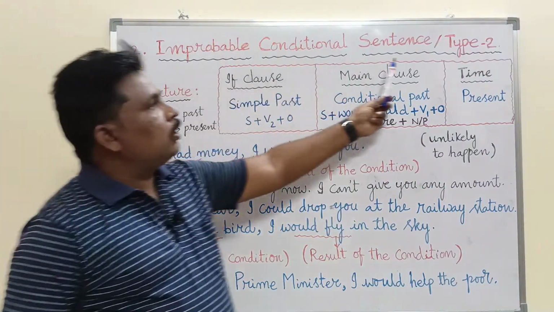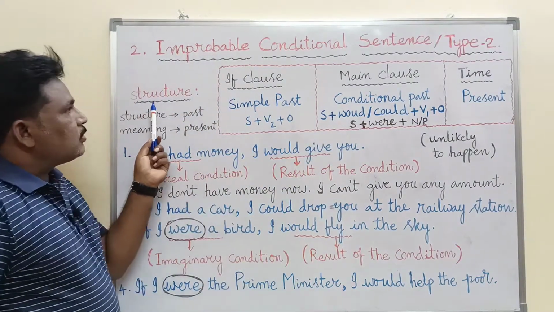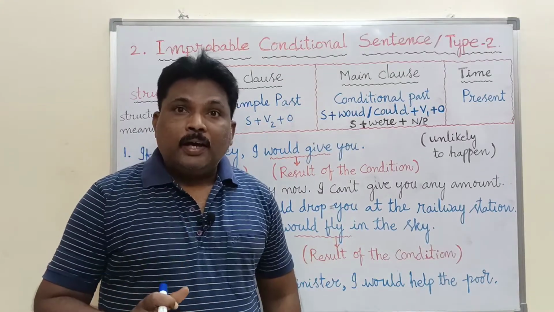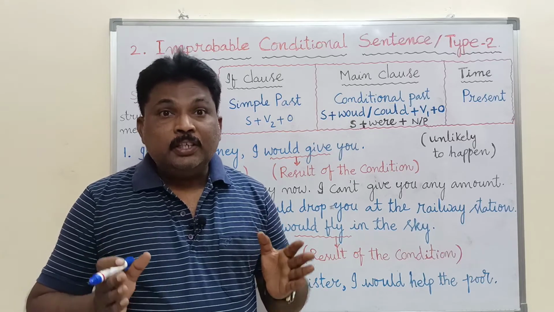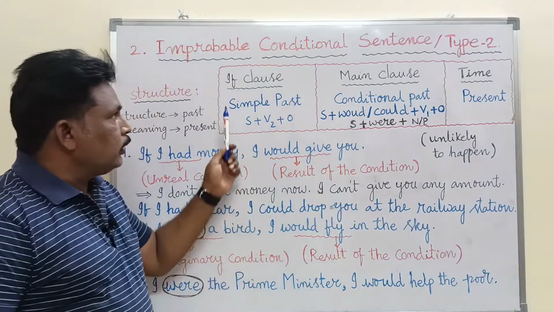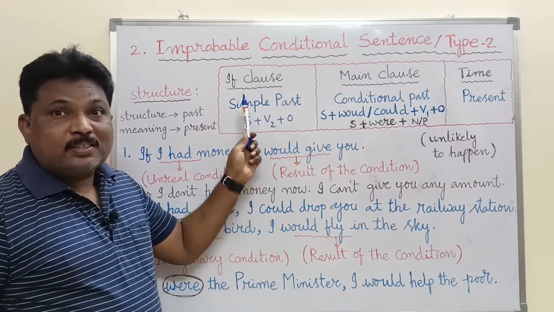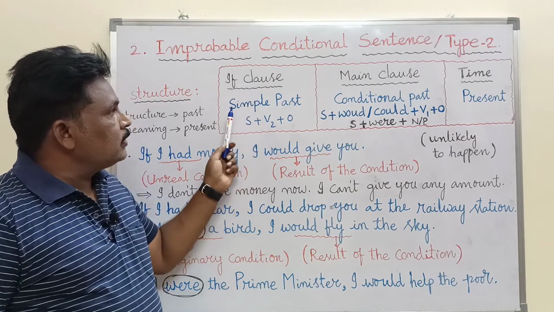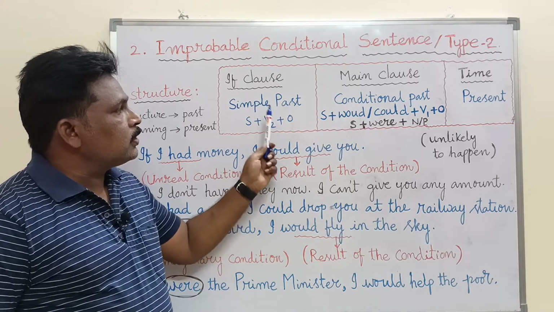This is also called the type 2 conditional sentence. What is the structure of the improbable conditional sentence? Already I have told you, just remember three things in each conditional sentence. The first thing is the tense, the form of the verb, the structure of the tense. In the if clause, the tense is simple past: subject plus V2 plus object.